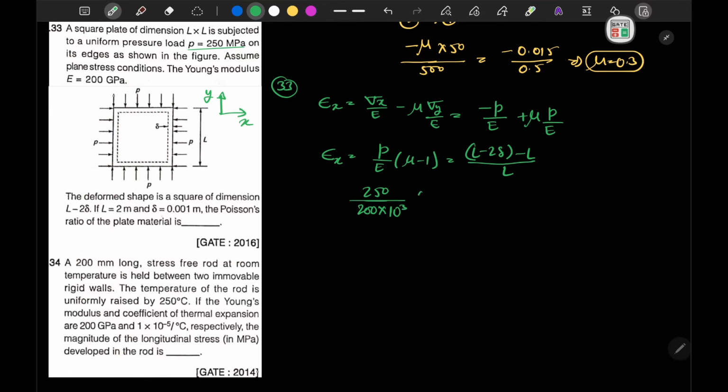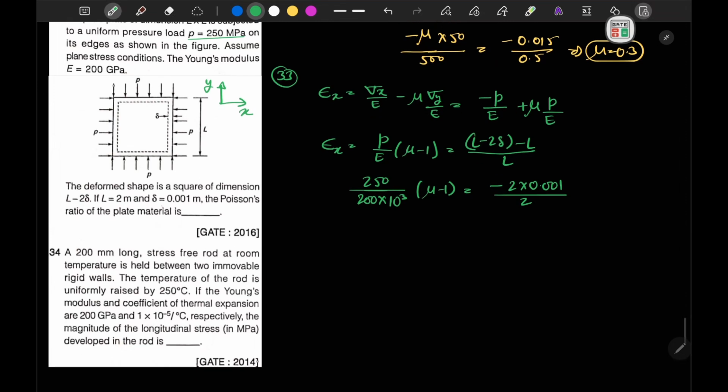Again this mu minus 1 remains the same, equal to L minus 2 delta minus L, which will be minus 2 delta. So minus 2 into delta, which is given as 0.1, divided by L, and L is given as 2 meter. I can write 2 meter only, because this term is also in meter.